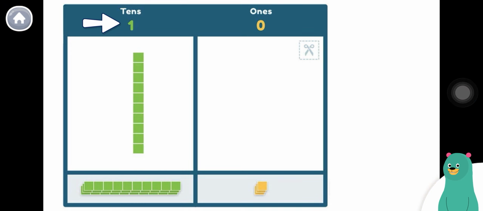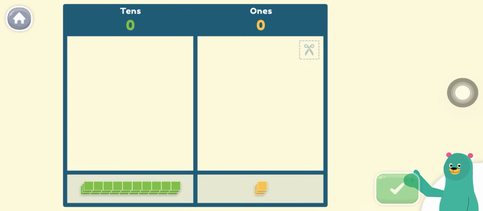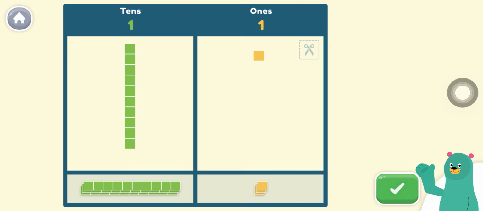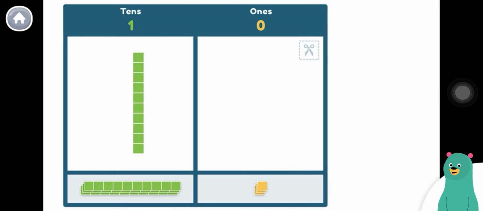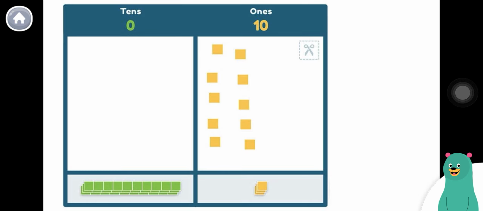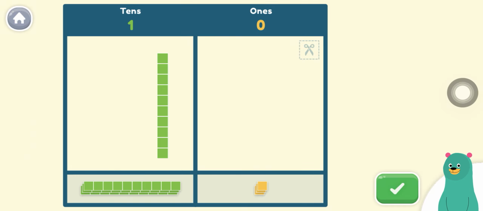1 rod equals 10 blocks. The green number shows the number of rods. Now try moving a rod from the bottom into the 10 section. Great job! You can break up a rod into blocks by dragging it into the 1 section. The rod becomes 10 blocks. Now try breaking up a rod. Awesome!